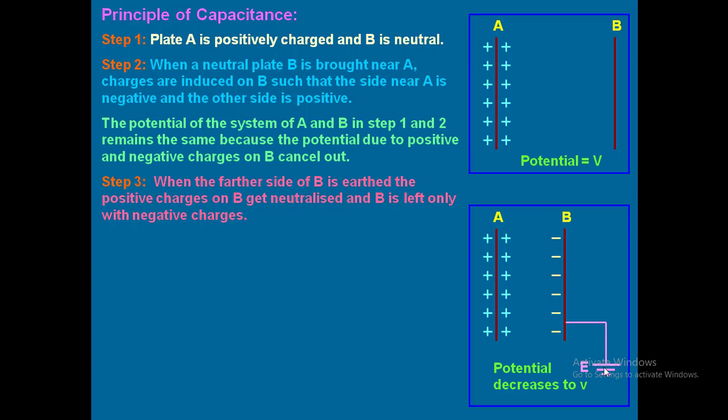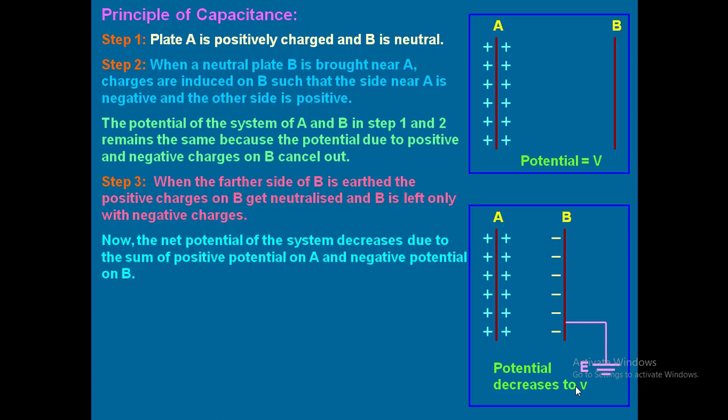So I have given the earth connection. When I give the earth connection, what happens? Only the negative charges will appear, but the positive charges have been neutralized. So whenever the positive charges are neutralized, the potential decreases to V. So there is a decrease in potential. Now the net potential of the system decreases due to the sum of positive potential on